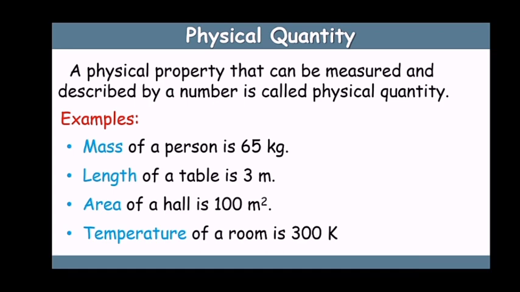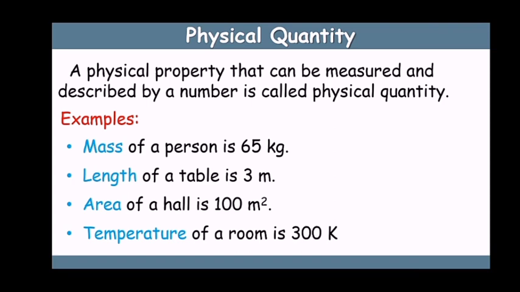Now, talking about the physical quantity. The quantity that can be measured is called a physical quantity. Now let us read: the physical property that can be measured and described by a number is called a physical quantity. Examples are mass, length, area, temperature. I am giving you an example. The mass of a person is 65 kg. You see there's a number 65 and then a unit, kg.